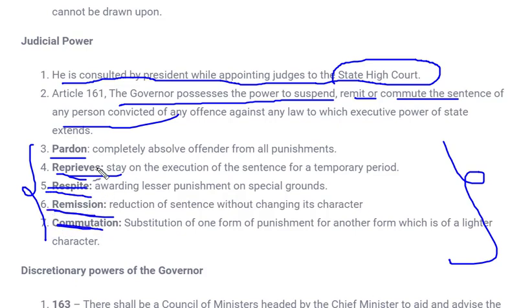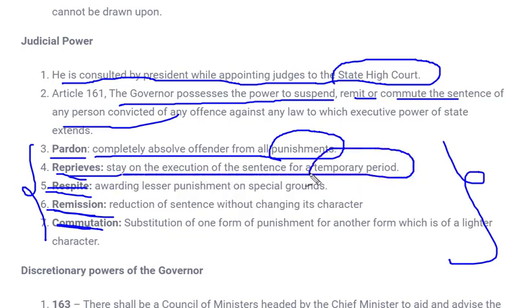These are similar to the powers vested in the president. According to pardon, he can completely absolve an offender from all punishment. That means anyone who has been given any kind of punishment, the governor can give him a pardon or set him free, and he would not be punished in any situation. The other is reprieve, a stay on execution of a sentence for a temporary period. That means if someone has been sentenced, the execution can be stayed for a certain period of time.